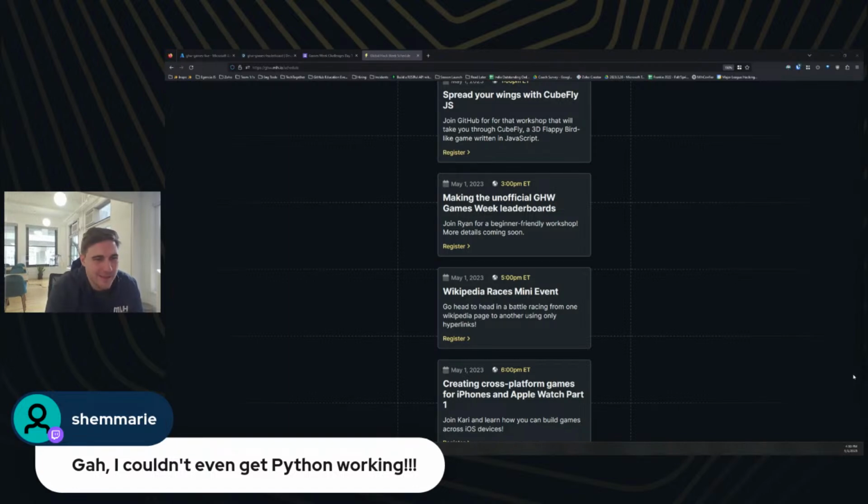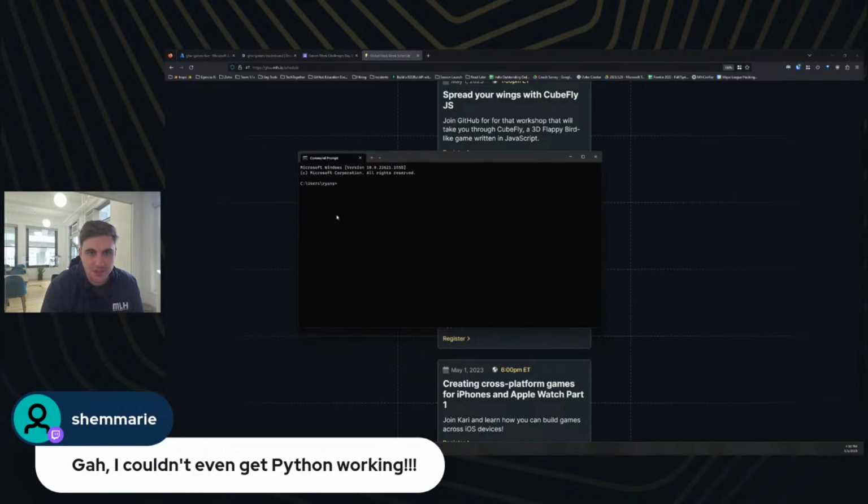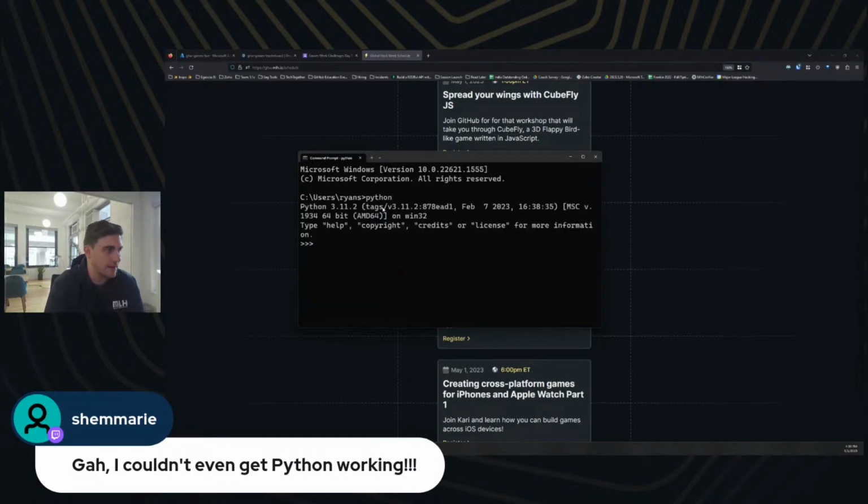If you couldn't get Python working, I think if I remember, you were on Mac, but I would make sure that you have Python installed correctly. And then I would use terminal instead of trying to use VS Code. Actually, I'll show you here. I'm going to use command prompt really quickly as an example. I'll zoom that in as well. This is just a regular command prompt in my default folder, and I'm just going to run Python, and I can see that Python's working here. And if I do exit to get out of here,